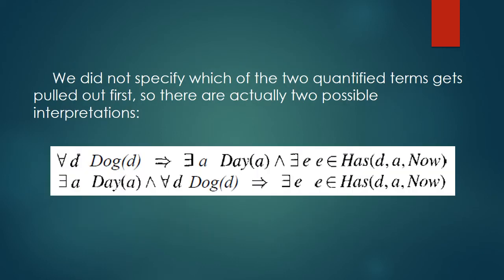We do not specify which of the two quantified terms gets pulled out first, so there are actually two possible interpretations. The first one says that each dog has its own day, while the second says there's a special day all the dogs share. Choosing between them is the job of disambiguation. Often the left to right order of the quantified terms matches the left to right order of the quantifiers, but other factors come into play.